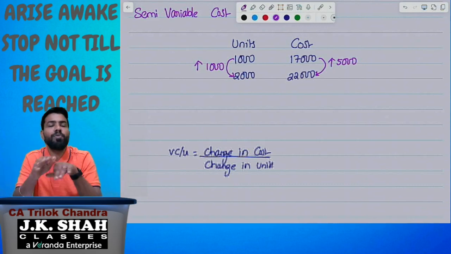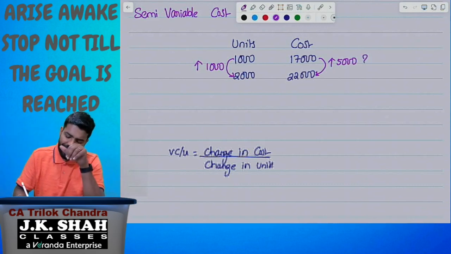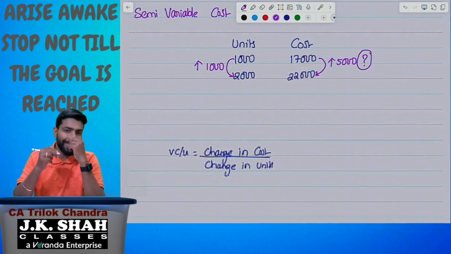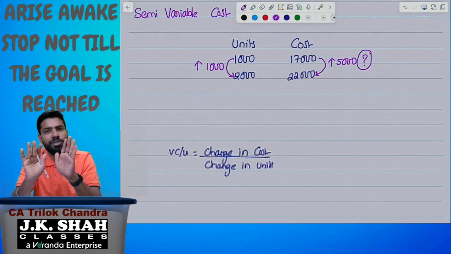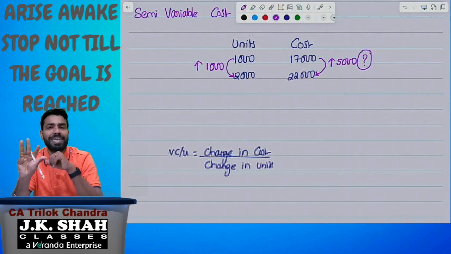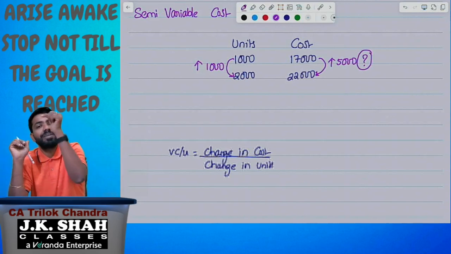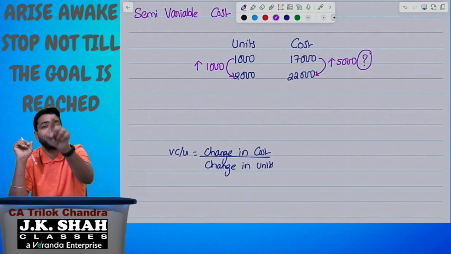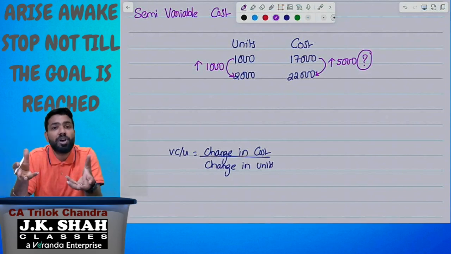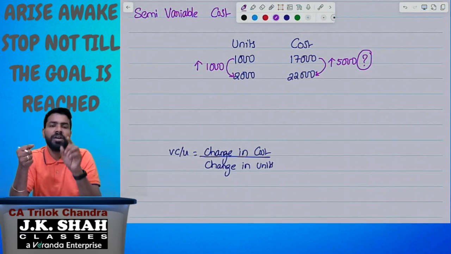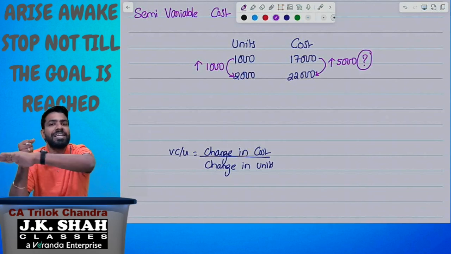Here you need to understand one more thing. What is the reason for the 5,000 increase in cost? Is it because of variable cost or because of fixed cost? The answer is variable cost. Why? Because fixed cost is constant in total. It will never change.